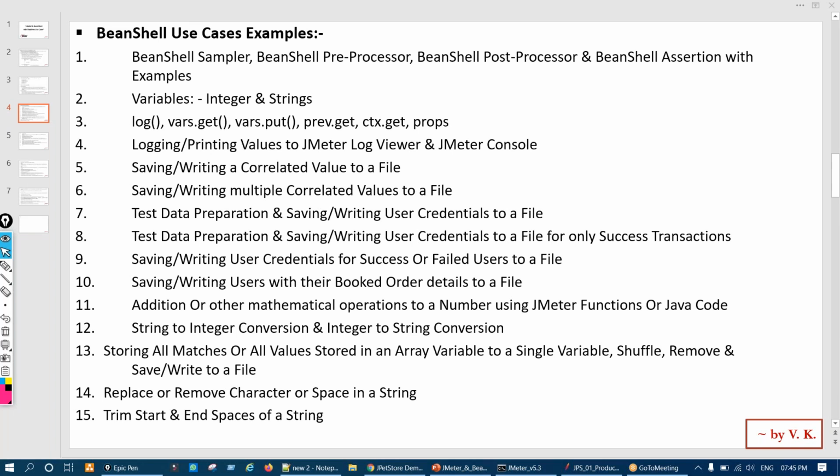When will this training start, from tomorrow or from next Saturday? And what are the timings? 3 hours on Saturday and Sunday. Timing in the day, 10 a.m. or 11 a.m. Or 1.5 hours we can do in the day, or 1.5 hours in the evening also. We'll see how many people are joining.